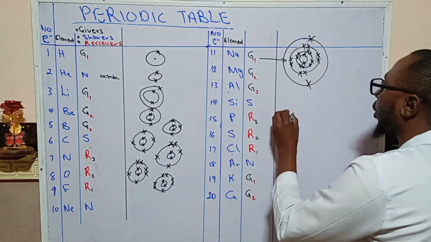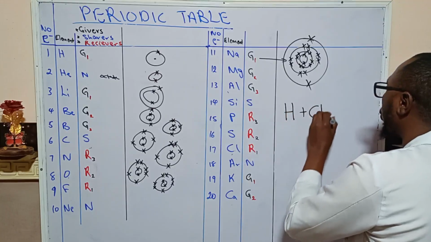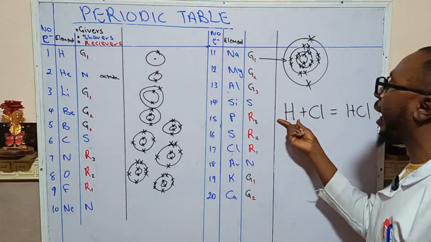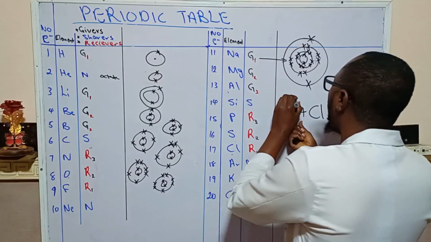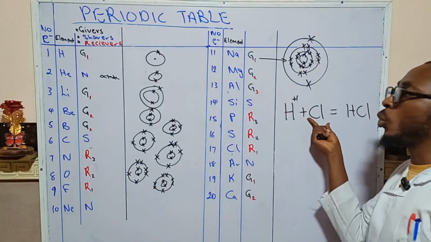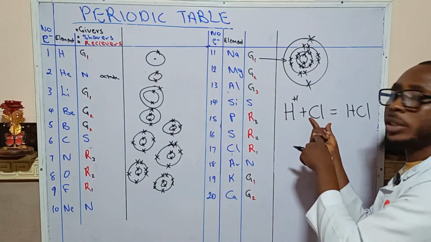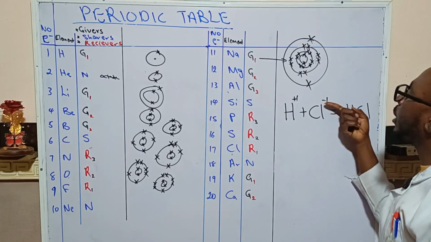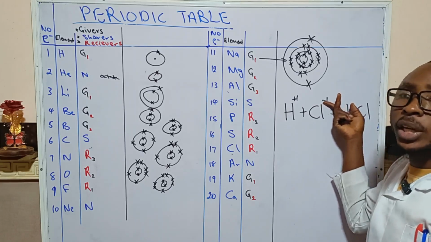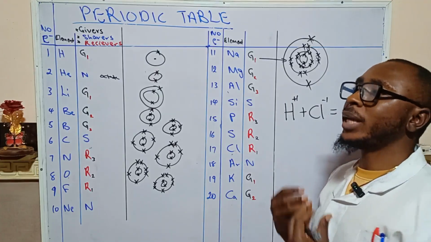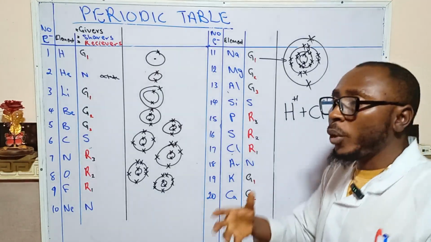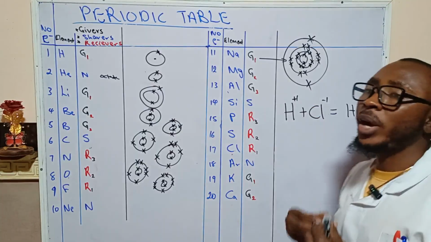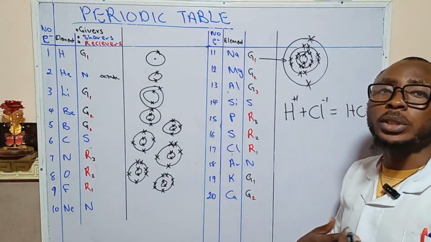For example, when you have hydrogen plus chlorine, it will give you hydrogen chloride. What happened here is simple. How many can hydrogen give? Hydrogen can only give 1, so plus 1. Is chlorine a giver or a receiver? Chlorine is a receiver. How many can it receive? It can receive 1. That means minus 1. So you see, a receiver carries a negative charge. It is collecting. So when you collect electrons, because electrons are negatively charged, you become negatively charged.